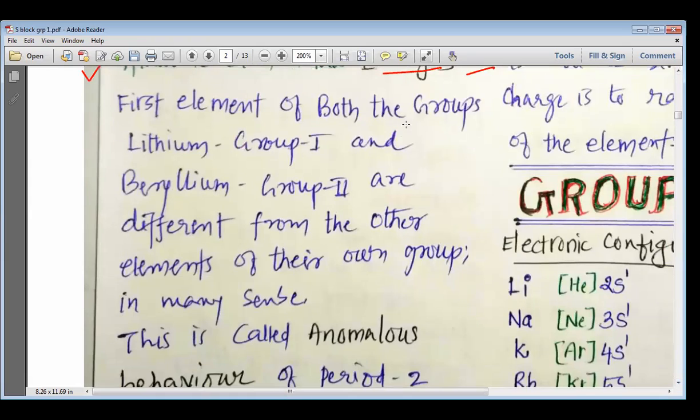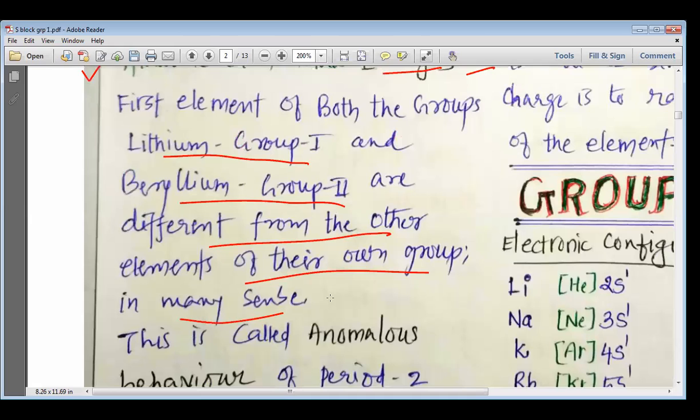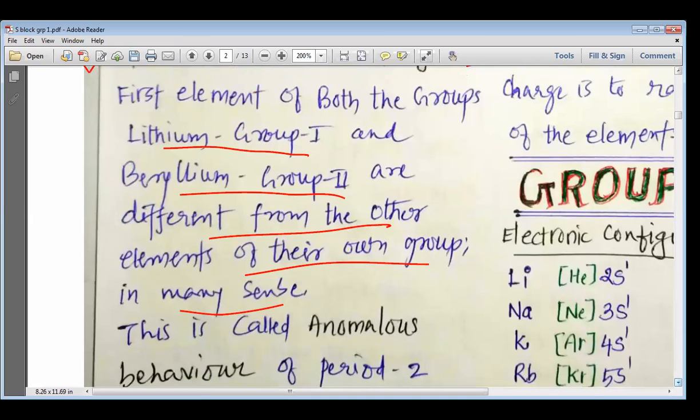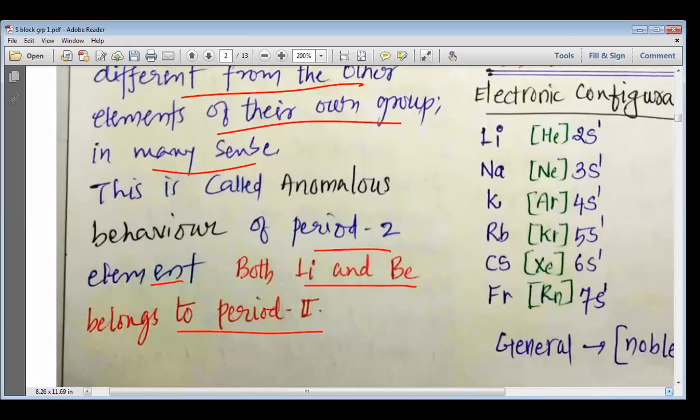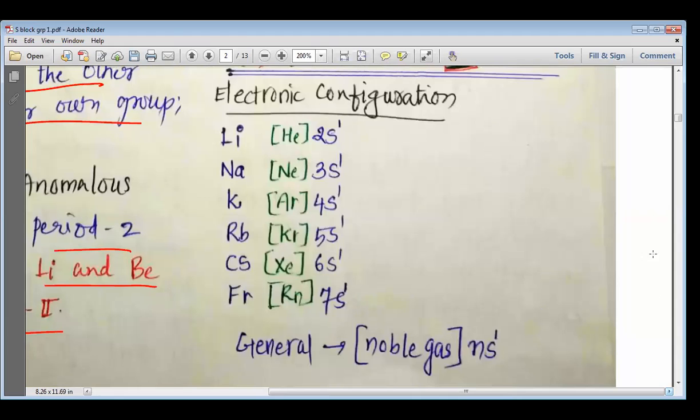The first element of both the groups, that is lithium in group 1 and beryllium in group 2, are different from the other elements of their own group in many senses, and that is what is known as the anomalous behavior of period 2 elements. Both lithium and beryllium belong to period 2, and that is why they are not similar to the other elements of the same group.